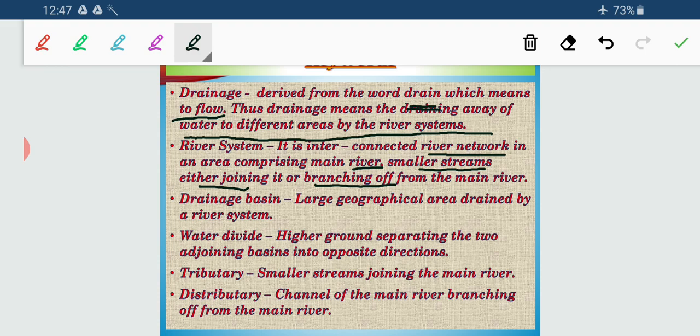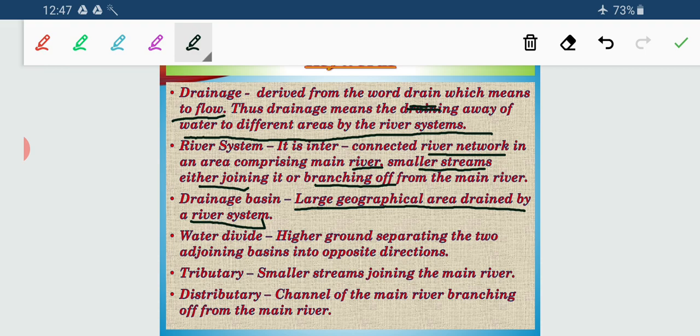Next, drainage basin. A drainage basin is a large geographical area drained by a river system. You have studied in class 9 about the river Ganga. It originates from the Gangotri glacier, then drains Uttar Pradesh, moves to Bihar, then the edge of Jharkhand, West Bengal, goes to Bangladesh, and then drains out into the Bay of Bengal.